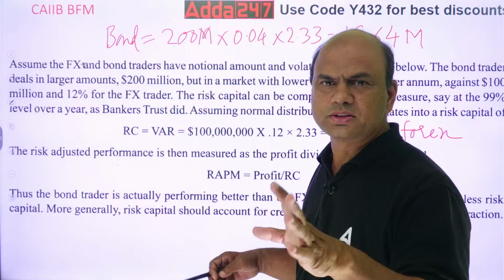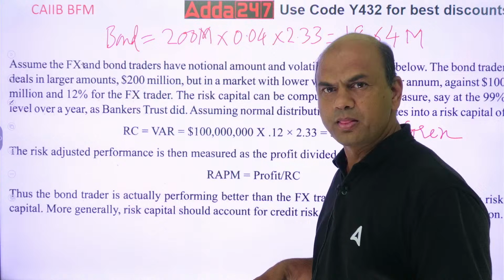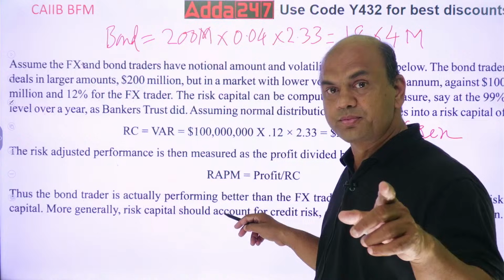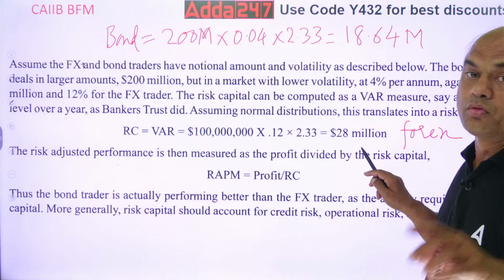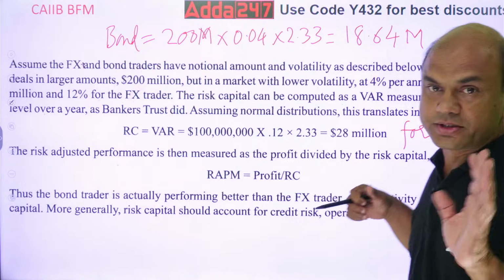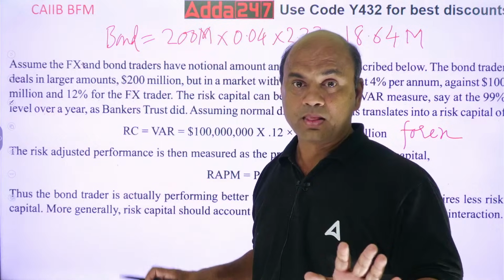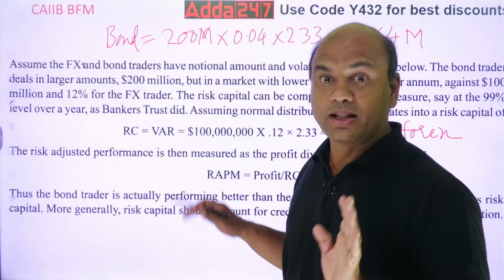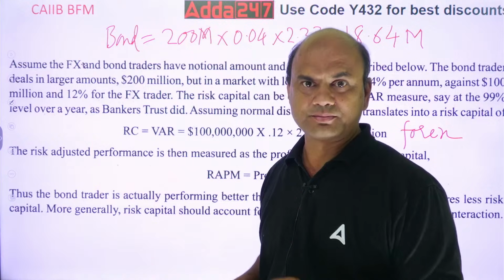Profit which I get in bonds is, let's say, 2 million. Whatever figures they will give you. So what you have to calculate now is profit divided by this risk capital: for Forex divided by 28, and for bonds divided by 18.64. Whatever is the profit given in both of them separately. Divide bond by bond, Forex with Forex. And then you will decide who is more profitable or where to invest.